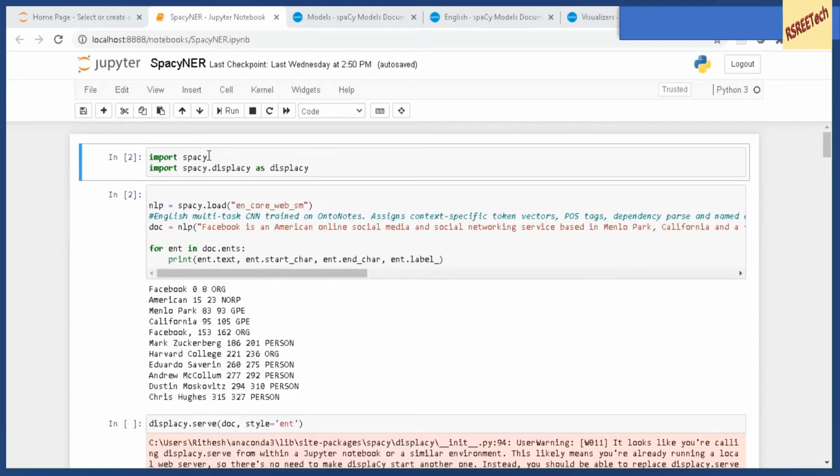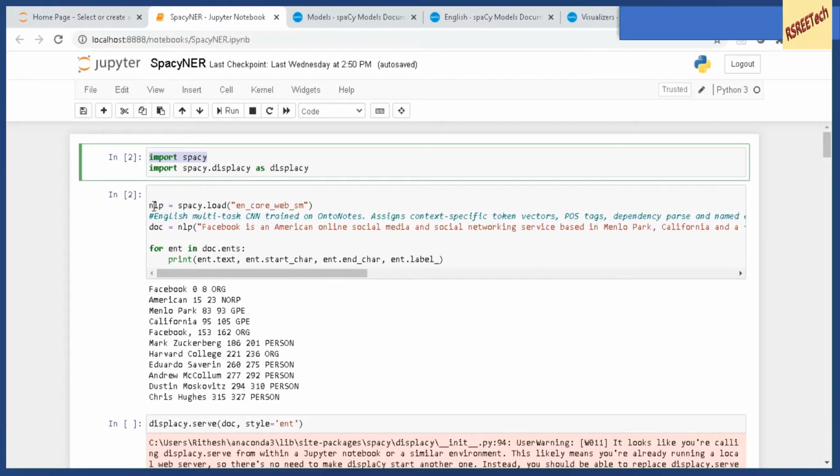For this we need to install the spaCy package in Python. After installing the spaCy package, let us import the spaCy libraries. So here is the statement for importing the spaCy library. We will also import spacy.displacy, which is a visualization tool for visualizing the results of the spaCy NLP pipelines.